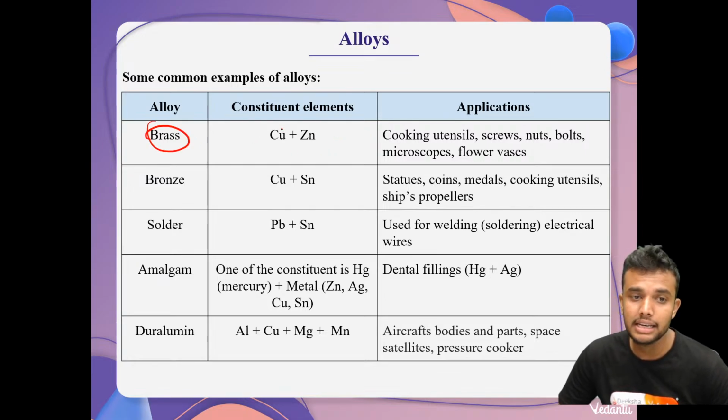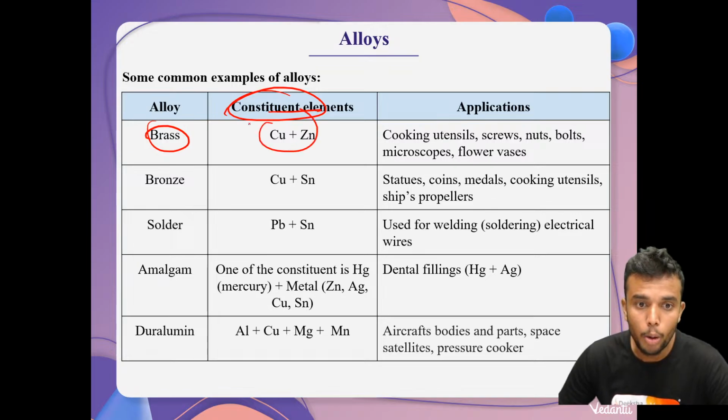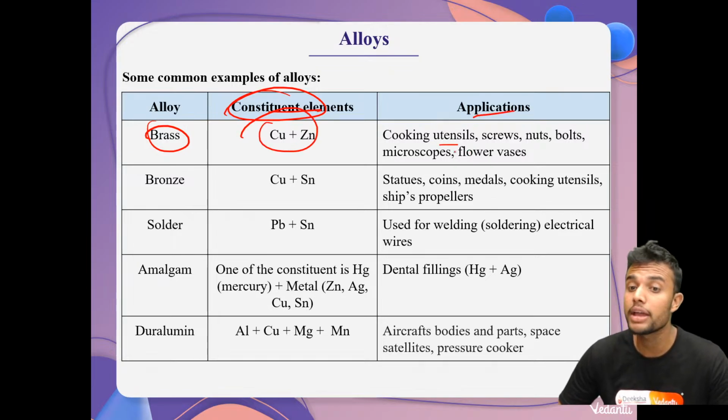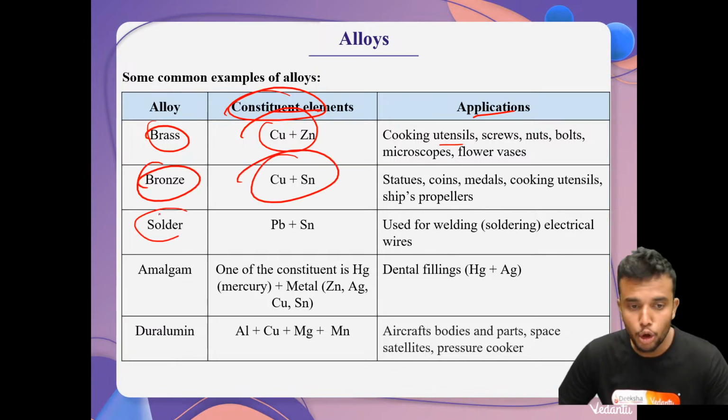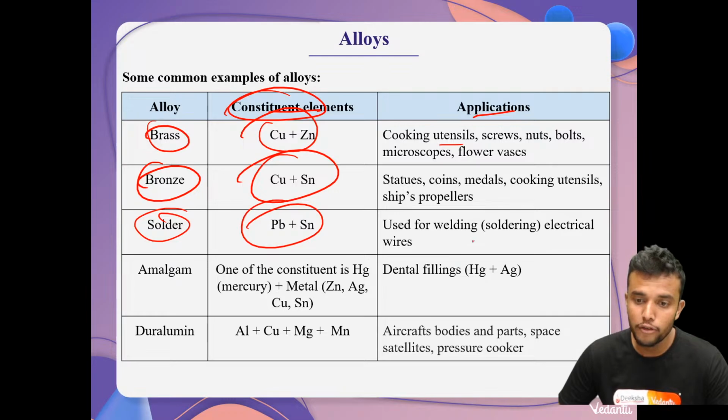Brass: which constituent elements are present here? Copper and zinc are present. Its application is in cooking utensils and other things we use. Bronze is a copper and tin alloy. Solder is nothing but a lead and tin alloy, used for the welding process.